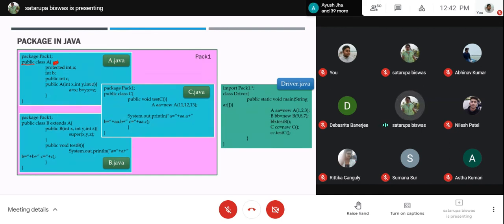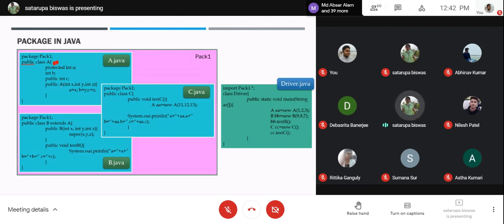Now, one more thing. You may think, all the classes can be a part of the same package. Yes, all the classes are part of the same package. Then why don't we write all the classes inside the same .java file or inside the same source code? The problem is with the public specification.